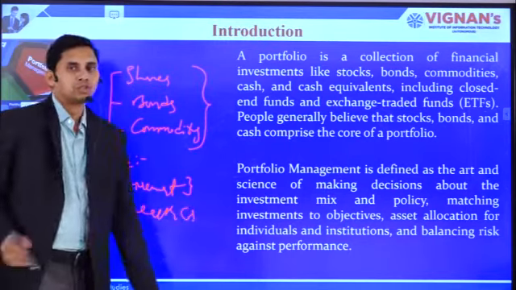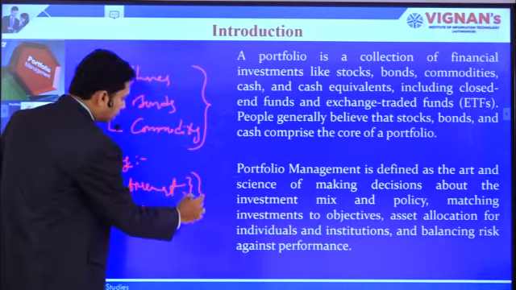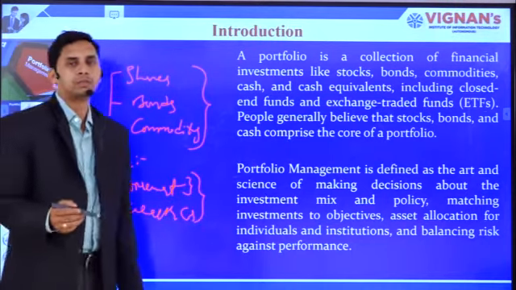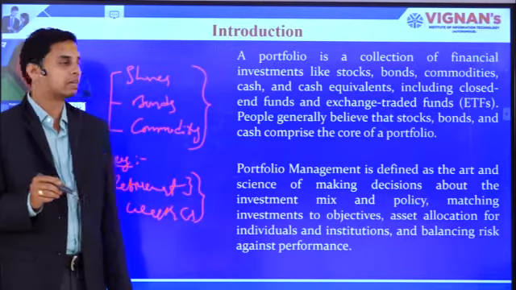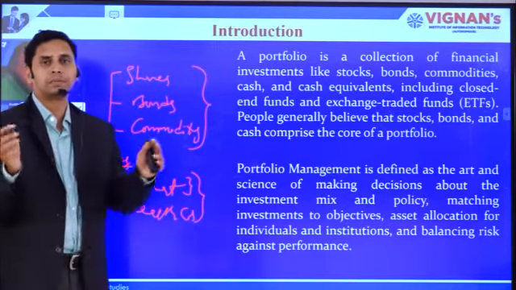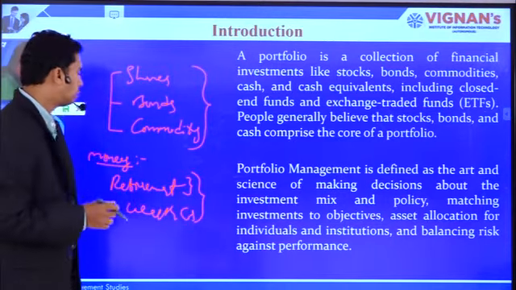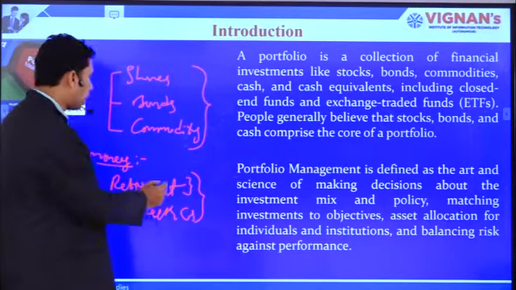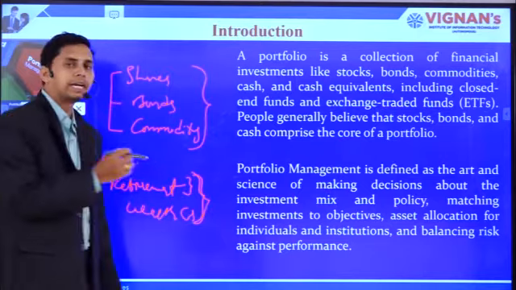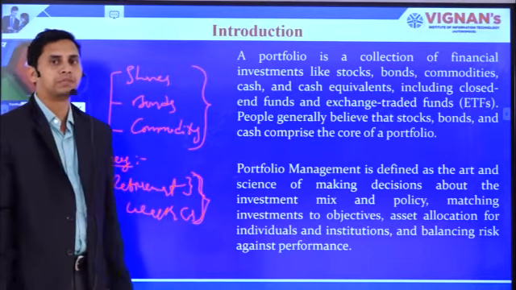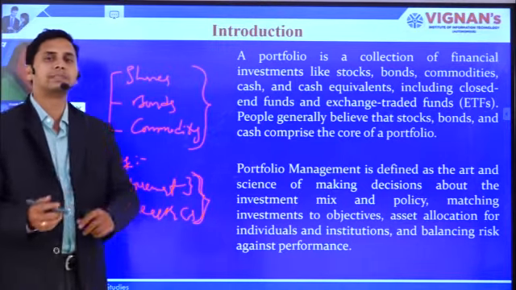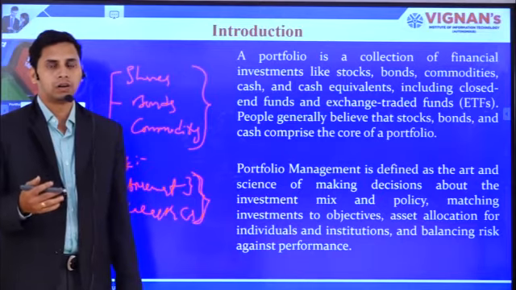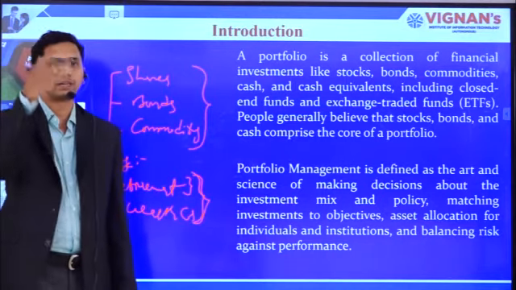To meet these two objectives, choosing one particular investment alternative may not be enough, so we will have to choose multiple investment alternatives to suit our requirement. Exactly this is what we do in the portfolio management process: what kind of investment alternatives are to be selected for our set objectives.